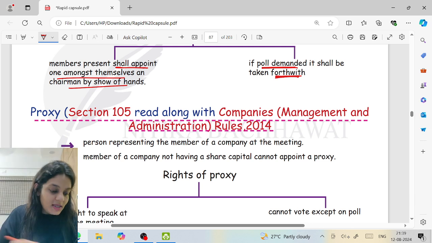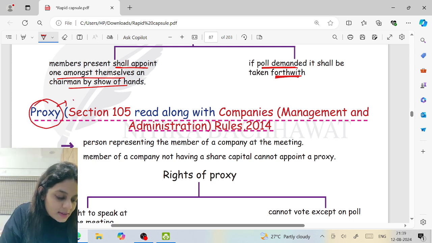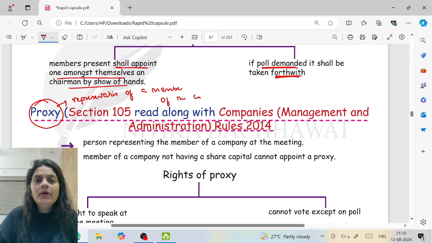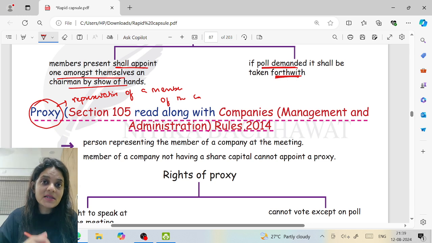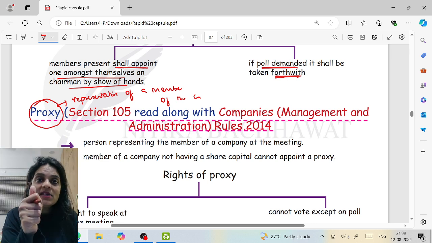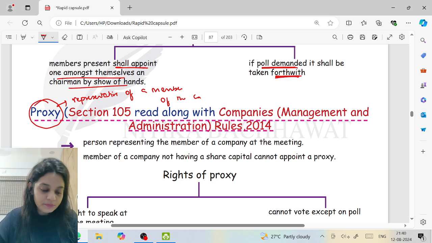Proxy. All of you must have done that in your college, right? Proxy means you are a representative of a member of the company. Due to any reason, the member is not able to attend the meeting. Can he send a representative? Yes. But this representative cannot speak at the meeting and cannot vote by show of hands. But if a poll is demanded, he can also demand a poll, and he can also vote when the poll is demanded. That is, when the voting is done by poll, he can also vote.